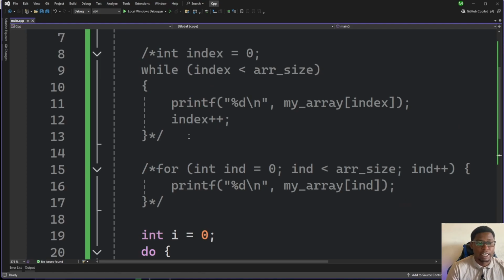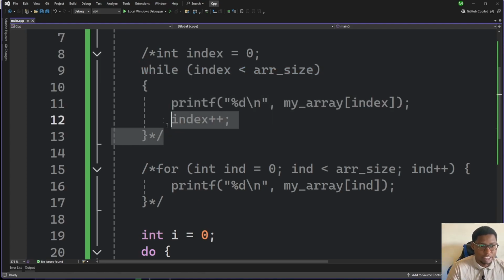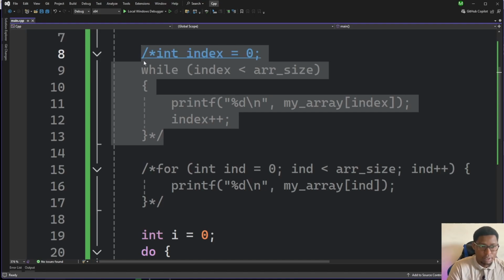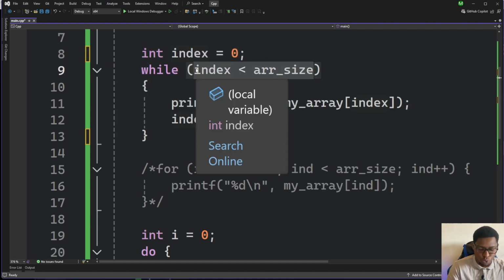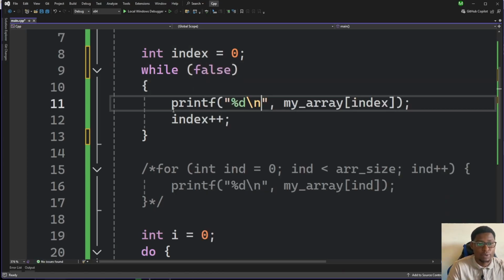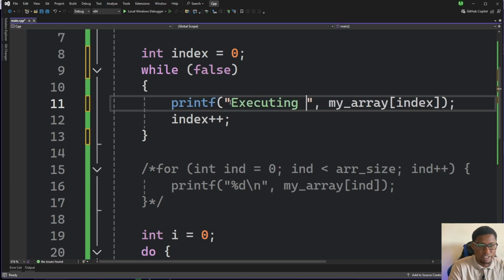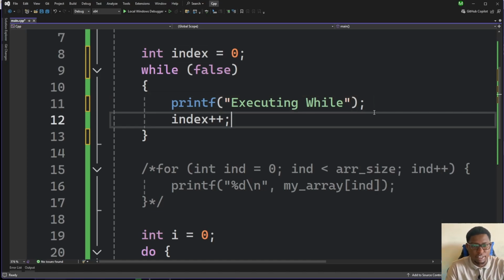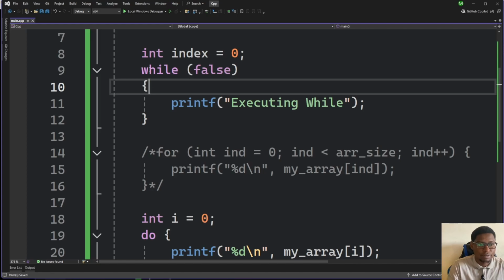So I'll just uncomment this so that we have, and then we'll just do while false, so that we can test it out. Print executing while. So I'll just remove that, so you don't need to have this. So this will be a while statement.